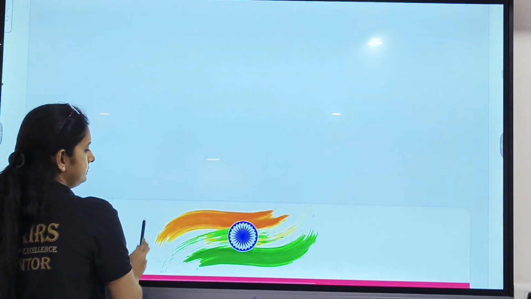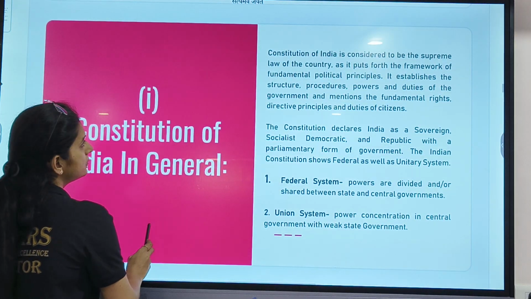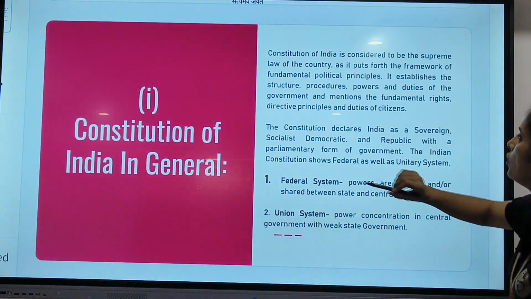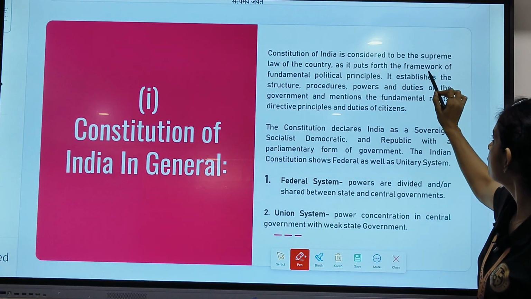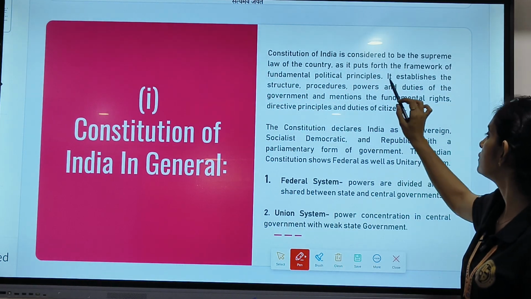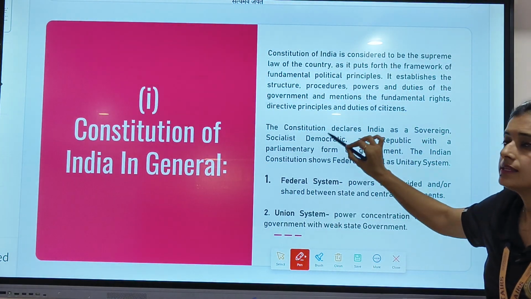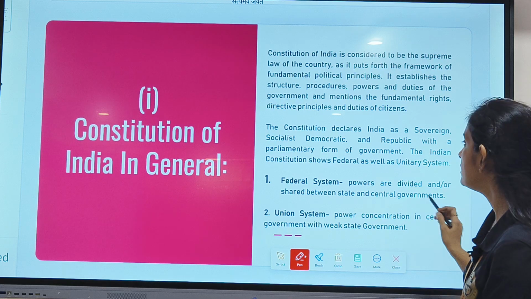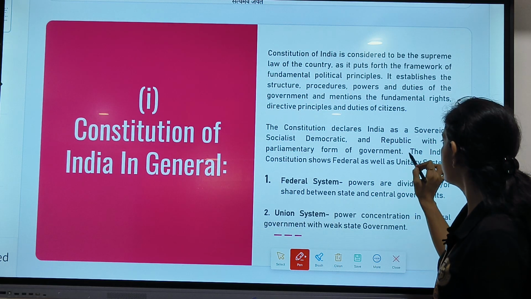Let's move further. What is Constitution? Constitution is the supreme law of the country. It puts forth the framework of fundamental political principles, it establishes the structure, procedures, powers, and duties of the government, and mentions the fundamental rights, principles, and duties. The same thing which we have already discussed in the first slide is actually mentioned again over here. The Constitution declares India as a sovereign, socialist, democratic, and republic with the parliamentary form of government.